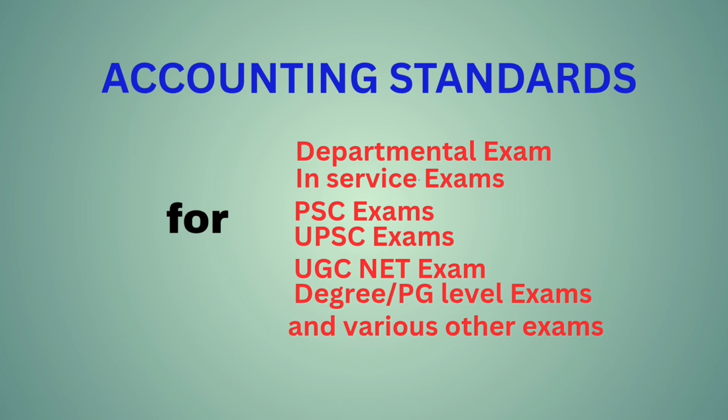AS27, financial reporting of interests in joint ventures. The objective of this standard is to set out principles and procedures for accounting for interests in joint ventures and reporting of joint venture assets, liabilities, income, and expenses in the financial statements of venturers and investors.